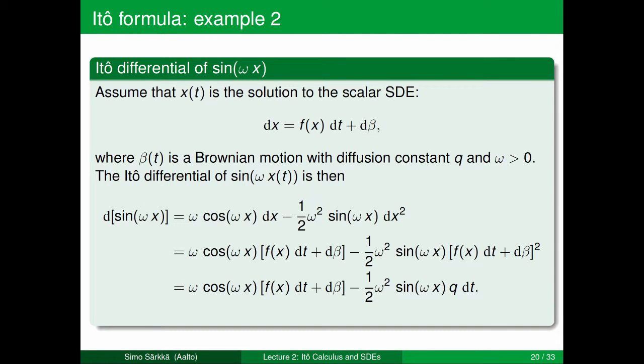So we notice that in the (f(x) dt plus d beta) squared term, we will have some dt squared terms, which are 0. Then we have dt d beta terms which are 0 as well, and the only thing which is left is the d beta squared. So the last term actually is equal to q times dt. The final expression is given below here.